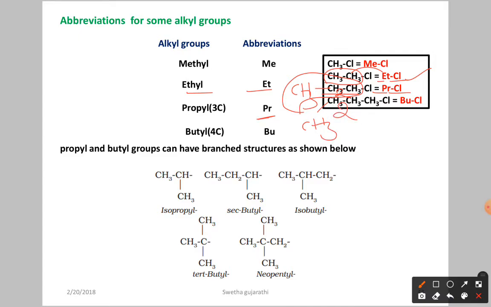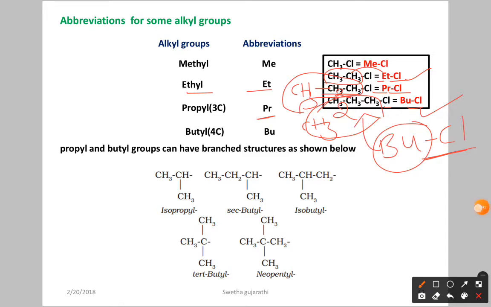Next, make another correction here: we should have one more carbon, and this should be CH2. Why? Because the carbon valency should be 4. So this total part is butyl, and now we have the chlorine, so this is butyl chloride. Like that we are going to use abbreviations. If someone gives BuCl, this is nothing but butyl chloride, having 4 carbon atoms with chlorine.